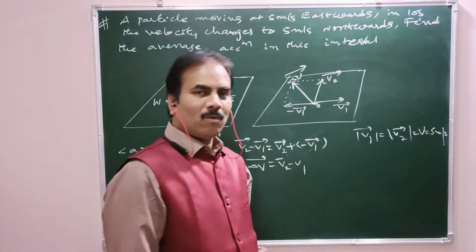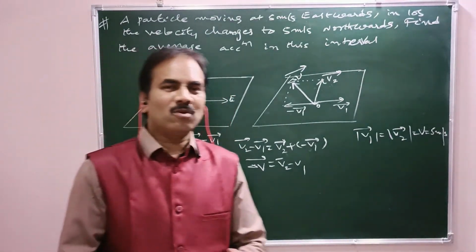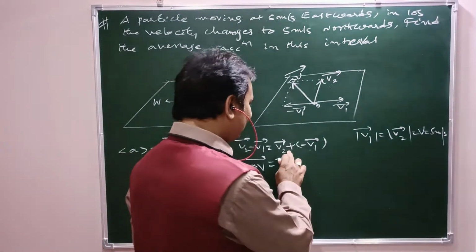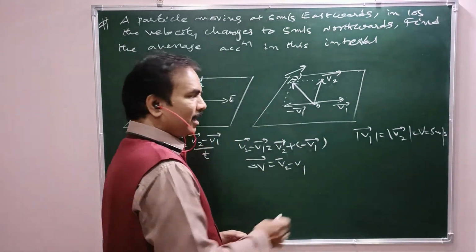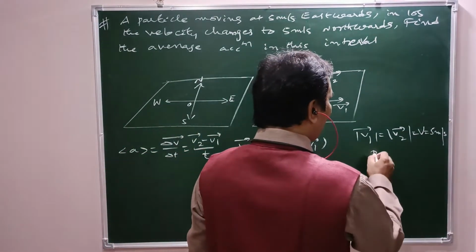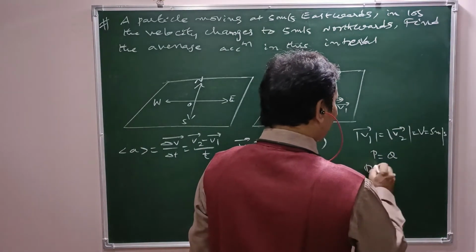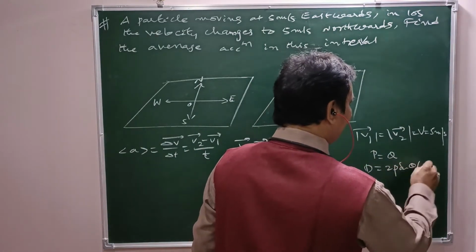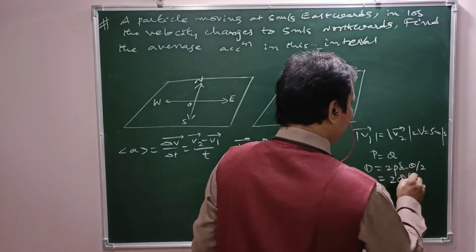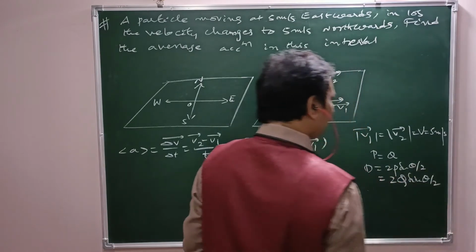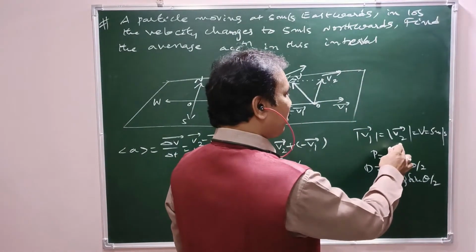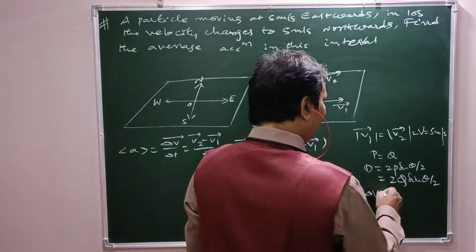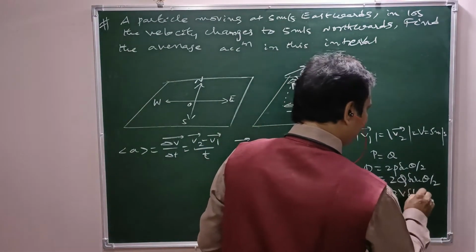When P equals Q, what is the magnitude of the difference? Is this a difference or a sum? Difference. When P equals Q, the difference is 2P sin theta by 2. In the same way, when V1 equals V2, delta V equals 2V sin theta by 2.